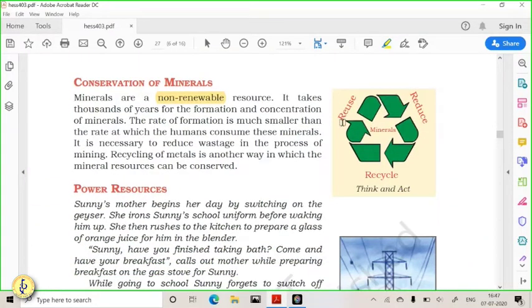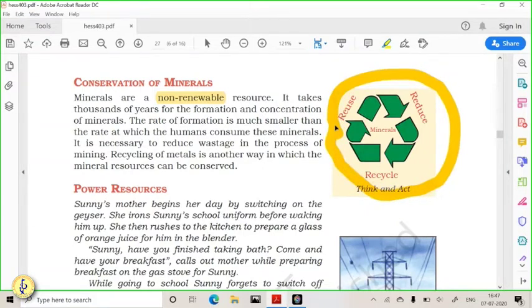But as we know, these minerals are not renewable things. They don't renew again and again. That's why conservation of minerals is very important. How are you going to conserve minerals? Minerals need to be conserved through the reduce, reuse and recycle process. You can write these things in your answer.